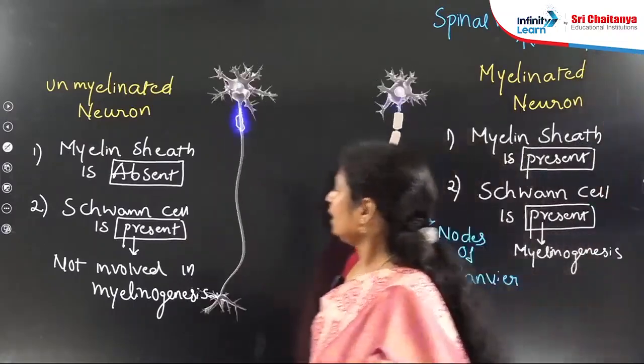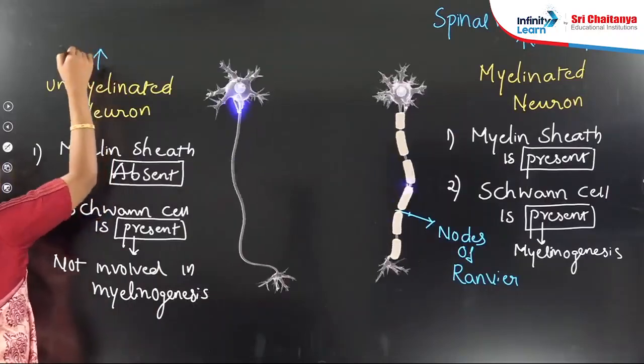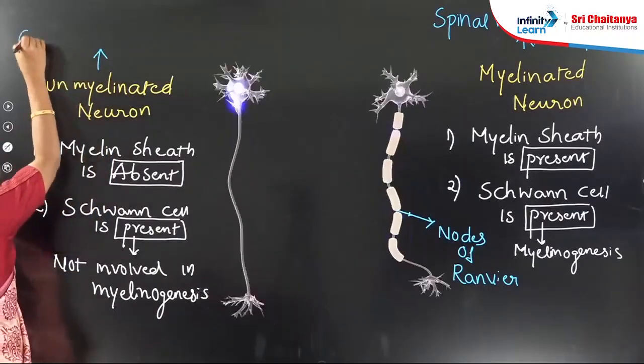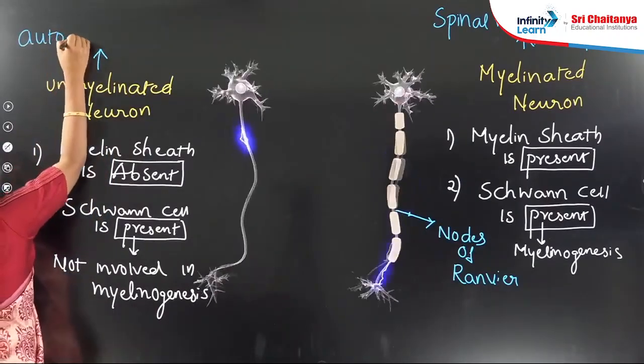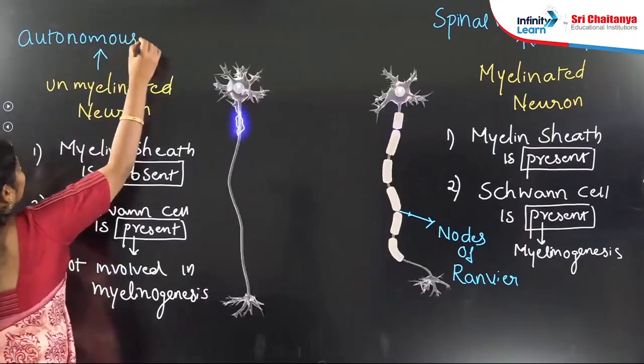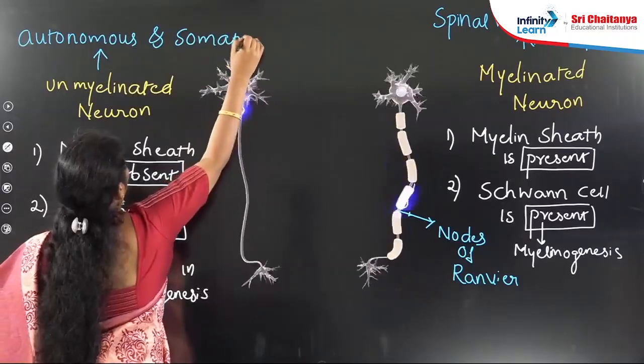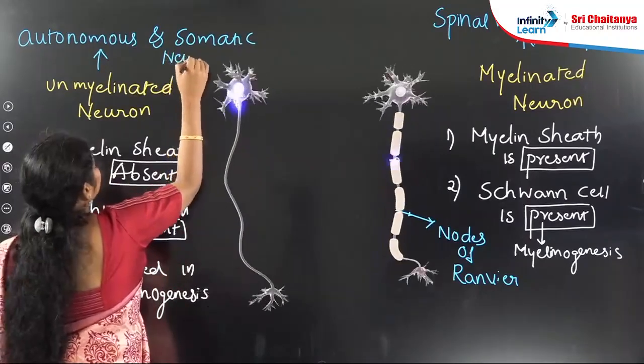And next, the unmyelinated or non-myelinated neuron. Where is it present? It is present in the autonomous and somatic neural system.